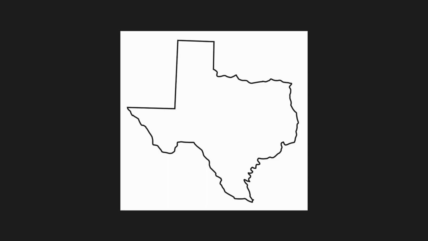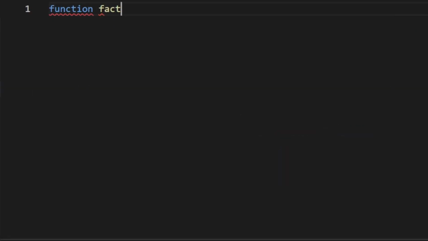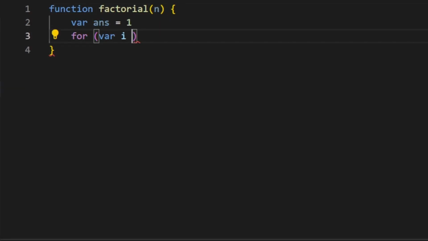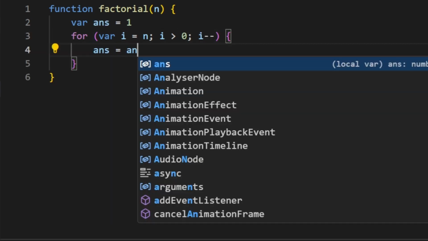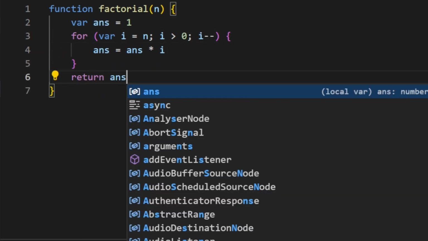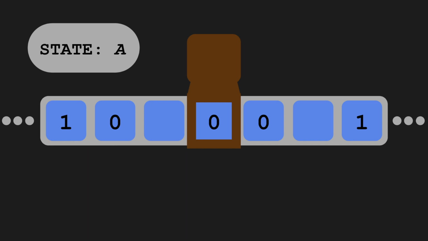Now we can finally look at how to simulate state. To reiterate, state is basically a snapshot of a program in time. Like, in this program that finds a factorial, answer starts as 1, and with each iteration, answer changes to a new value. And in a Turing machine, the configuration is the state that changes through time.